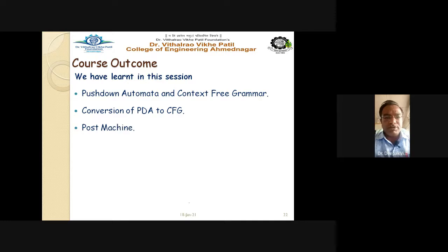And the next important topic is the post machine. The post machine is very powerful as compared to PDA, DFA and NFA. The post machine accepts all regular languages, context free languages, as well as context sensitive languages. Instead of a stack, it uses a queue as a data structure for auxiliary or temporary storage. And there are four important operations used with the post machines that we have already discussed. Just go through it once again so that all your doubts will become clear.